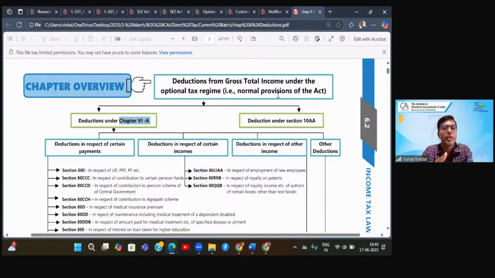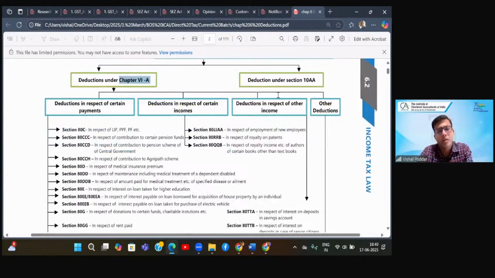And for simplifying, the recommendations out of multiple pointers, this was one of the strongest pointers that remove these deductions, exemptions. This is why today, when we are reading this deduction chapter, keep at the back of the mind, this is applicable only where you are computing using the old scheme, which is today the optional scheme. Correct? In new scheme, 99% of these are not applicable. Hardly one or two of these are applicable. That once we study, you'll get to know.